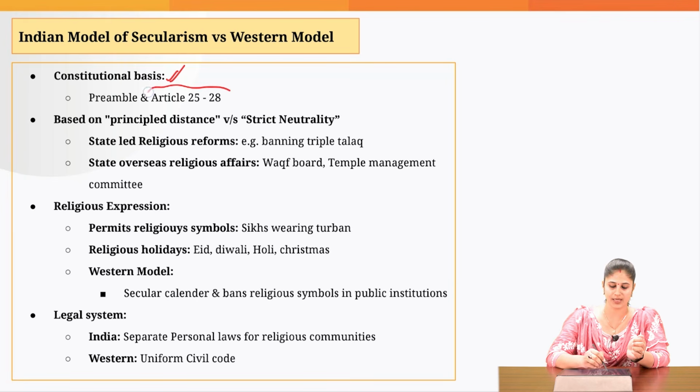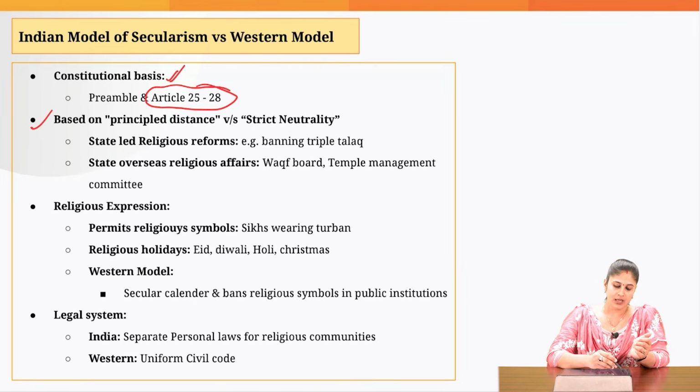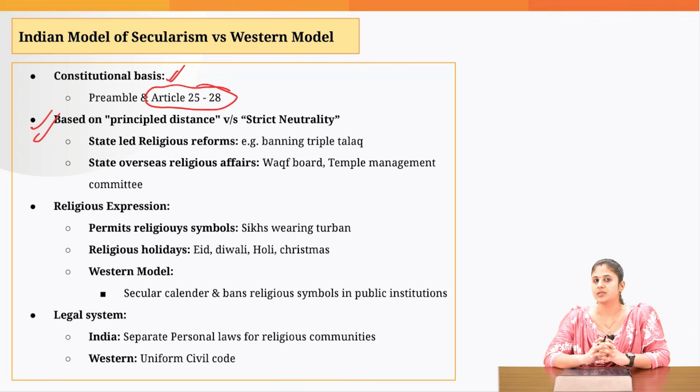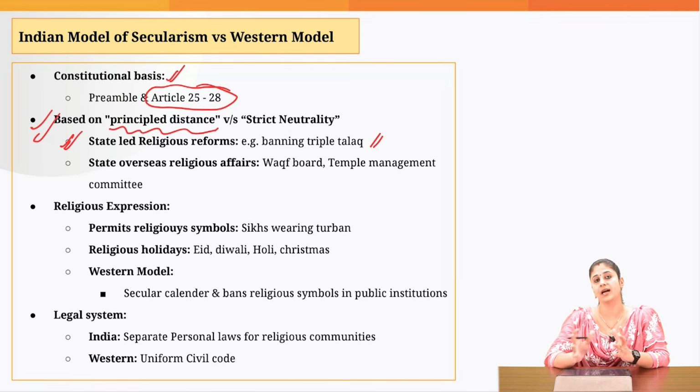And that is the reason when it comes to fundamental rights, we have constitutional Articles 25 to 28, which talk about religious freedoms also. The Indian model of secularism is based on the idea of principled distance. That means the government would maintain equidistance from all religions, with equal respect for all religions. But it does not state that the Indian government cannot bring religious reforms. In the Indian model of secularism, state-led religious reforms are allowed. For example, we banned triple talaq, we banned untouchability.